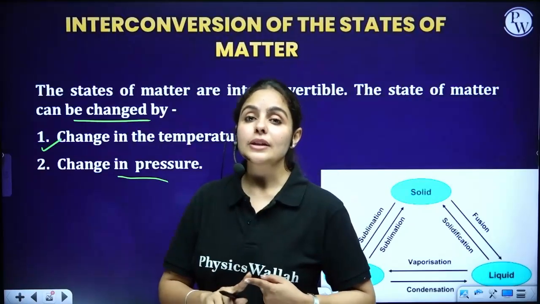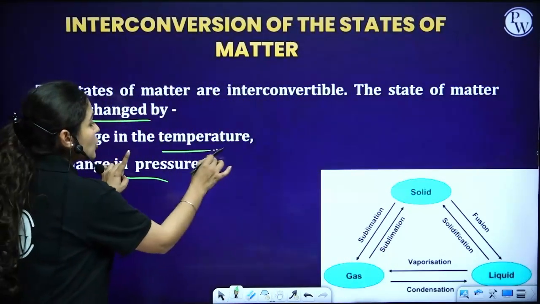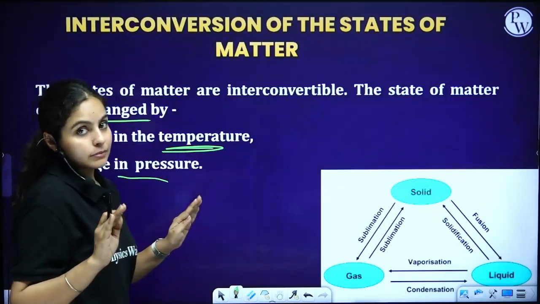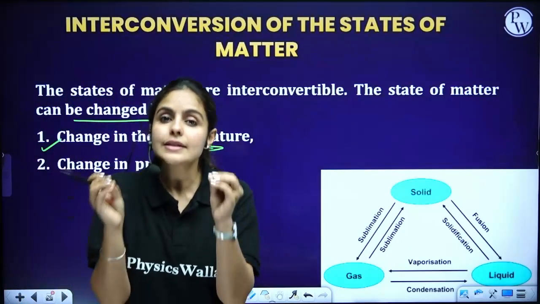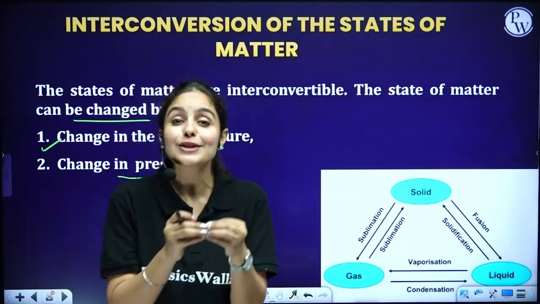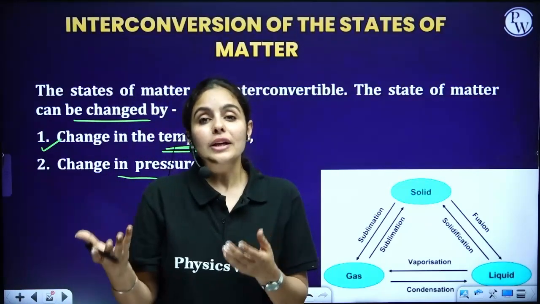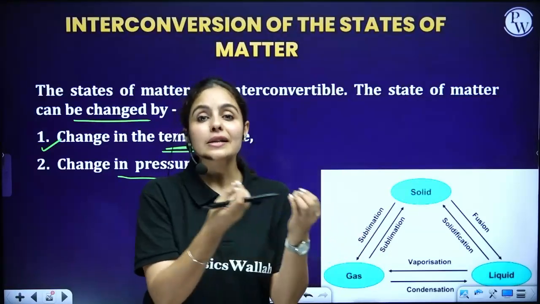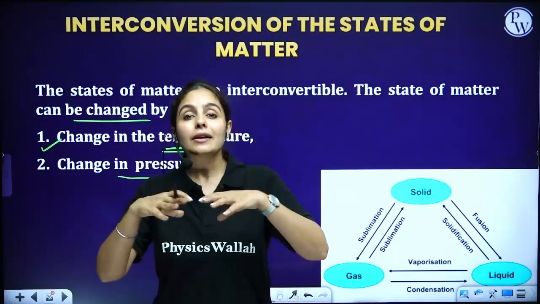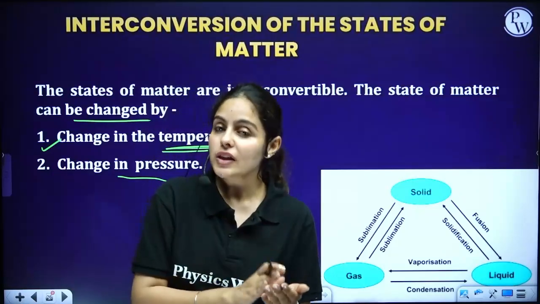One thing you need to keep in mind, please write it in your notebook: temperature works independently. That means by just heating and by just cooling, we can convert one state into another. For example, ice. If you heat ice, or even if you keep ice outside the freezer, at a high temperature it is going to convert from solid to liquid state.